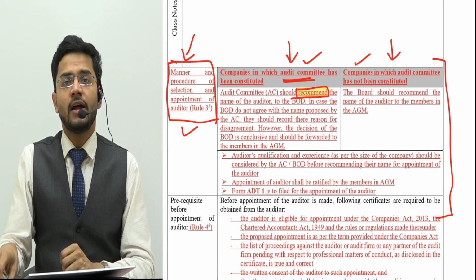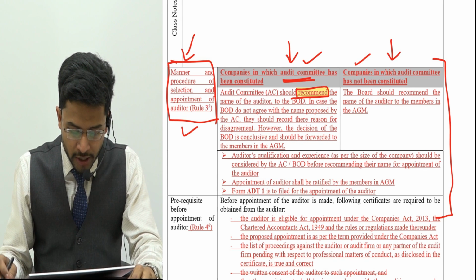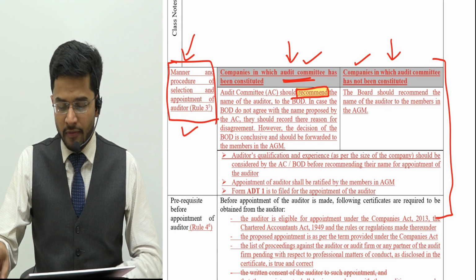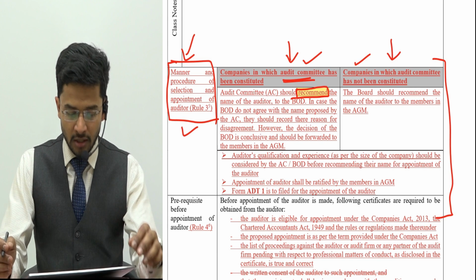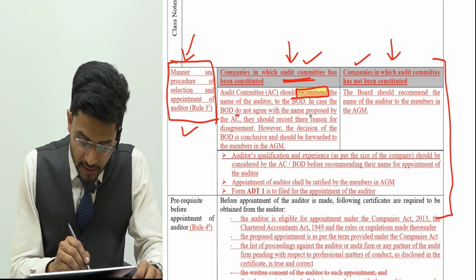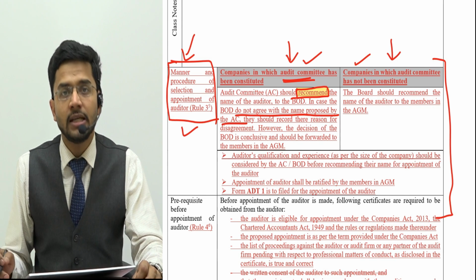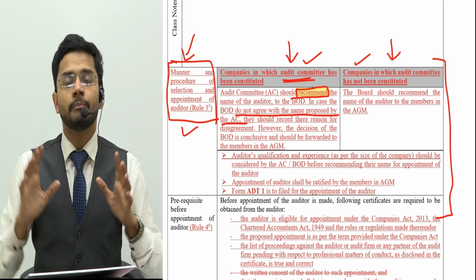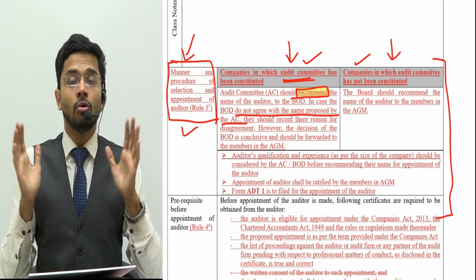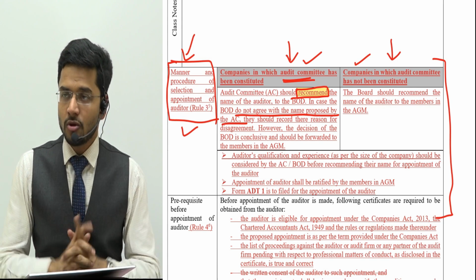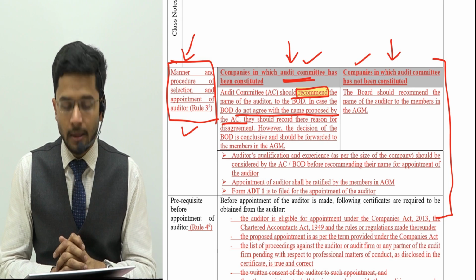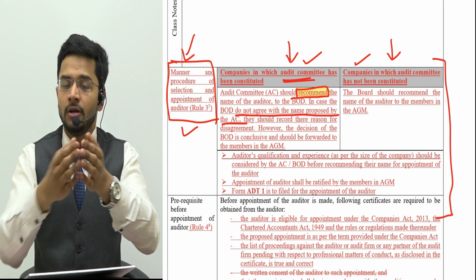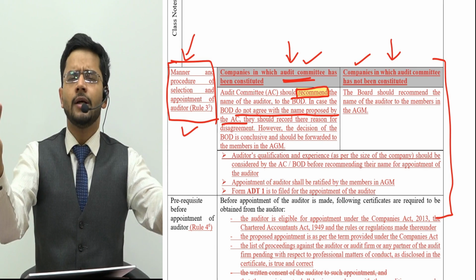So the first step is that the audit committee should recommend to the board of directors who should be the auditors. The board of directors should not make this decision on their own. They should first have a recommendation from the audit committee. In case the board of directors do not agree with the name proposed by the audit committee, suppose there's a conflict. The board of directors say, I want to appoint Mr. A as the auditor. The audit committee says, no, you should appoint Mr. B as the auditor. If there's a conflict between the board of directors and the audit committee, then what should be done? So guys, if there is synchronization between these two, the board of directors and the audit committee, no problem in it. Our problem is solved.